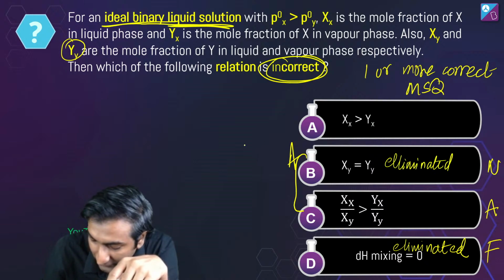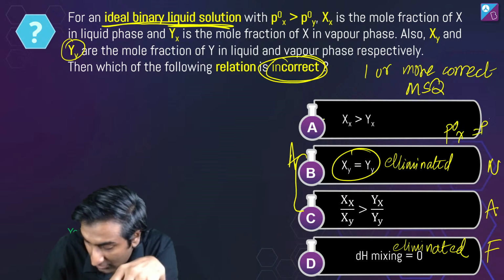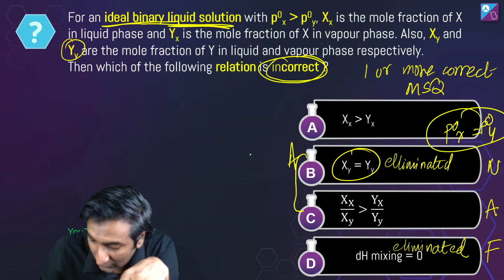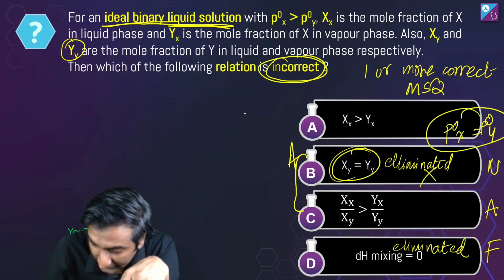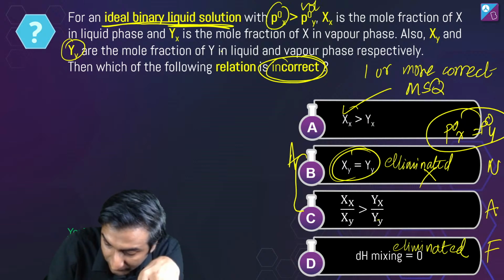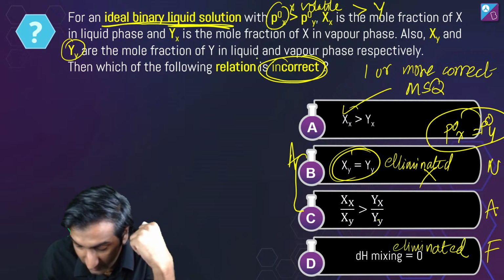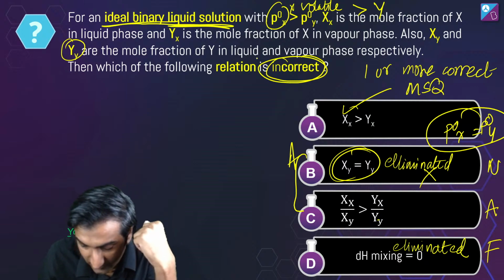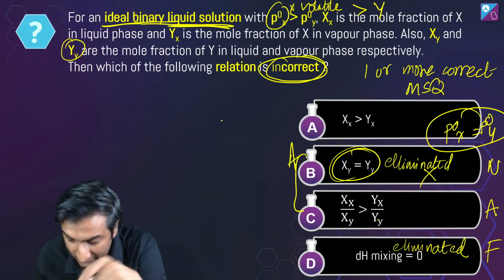Because the only reason this will happen is if p naught x is equal to p naught y. If it's not equal, then it's not going to be the same. So these two are done, removed. Now you just have to figure out this and this. This one makes sense. Why does it make sense? Because look, if this is more volatile, this means that x is more volatile than y. Then this is done, this is also done, right? Yes? Oh wait, incorrect, right? We have to find the incorrect one, not the correct one.